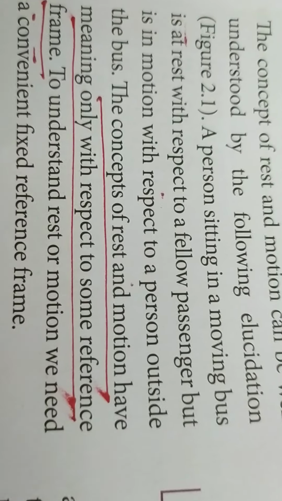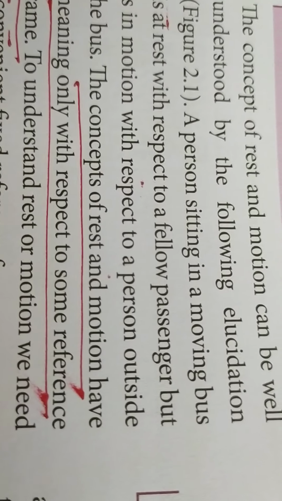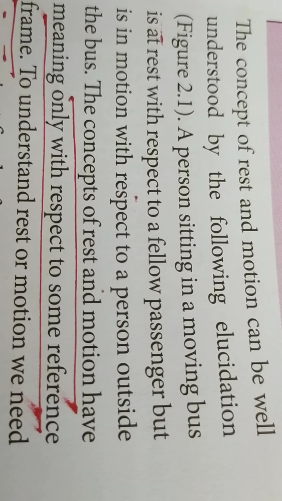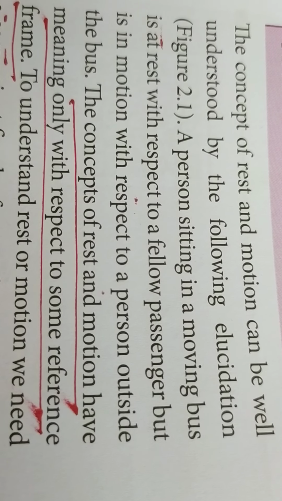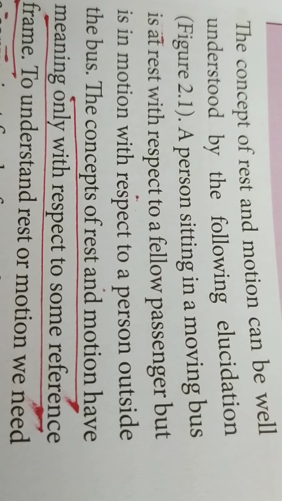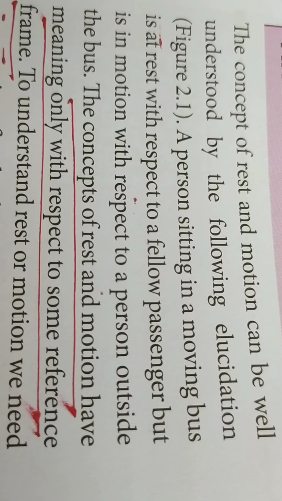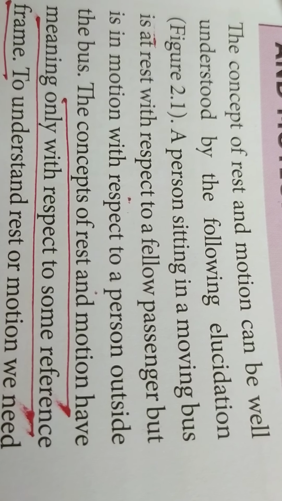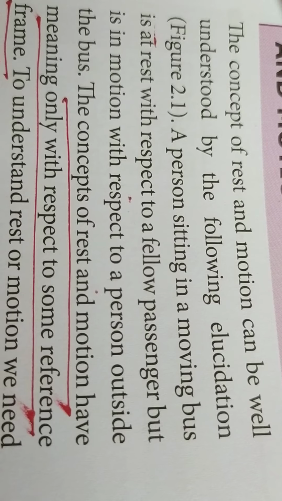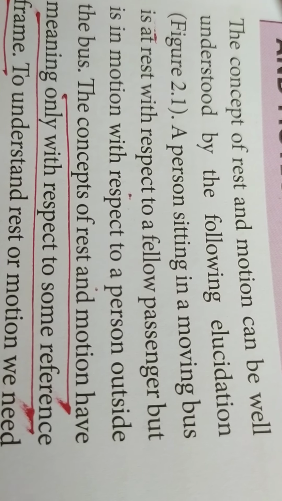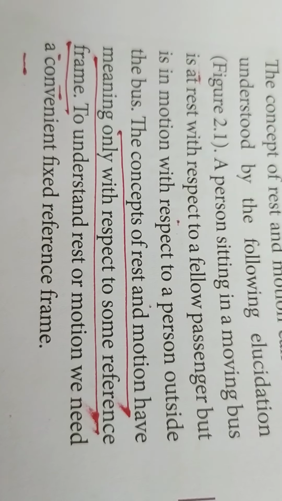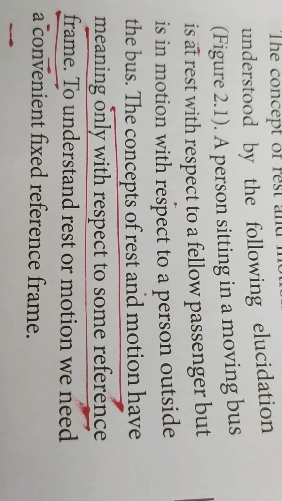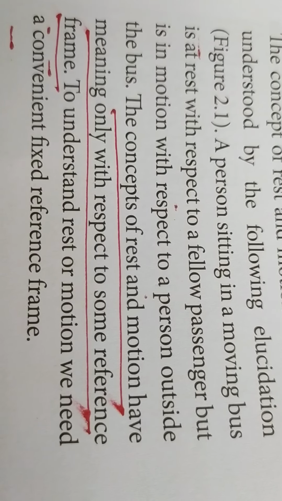And here we can take a person sitting in a moving bus, and he is at rest with respect to a fellow passenger, but is in motion with respect to a person outside the bus. So for a person who is sitting near to him, he is at rest, whereas for a person outside the bus, he is in motion. So the concepts of rest and motion have meaning only with respect to some reference frame. So from where we are observing, that is very important.